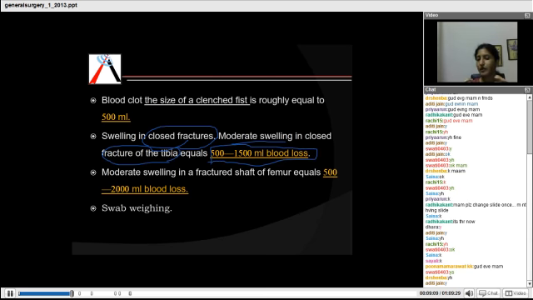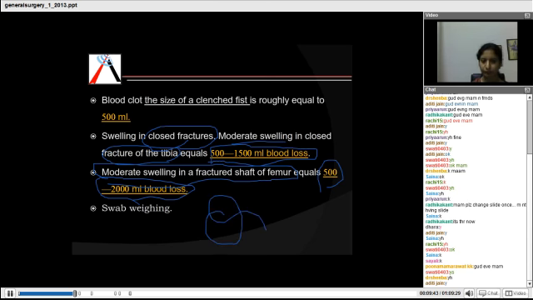Now we need to know how much blood loss has occurred, so it's easier for you to transfuse that amount of blood loss. So when there is a moderate swelling in the tibia fracture, it is usually 500 to 1500 ml blood loss. When there is a moderate swelling in the fractured shaft of a femur, a longer bone than the tibia, the blood loss may be 500 to 2000 ml. So these are just facts which you need to know. All important from the MCQ point of view because there are a lot of numbers involved here.